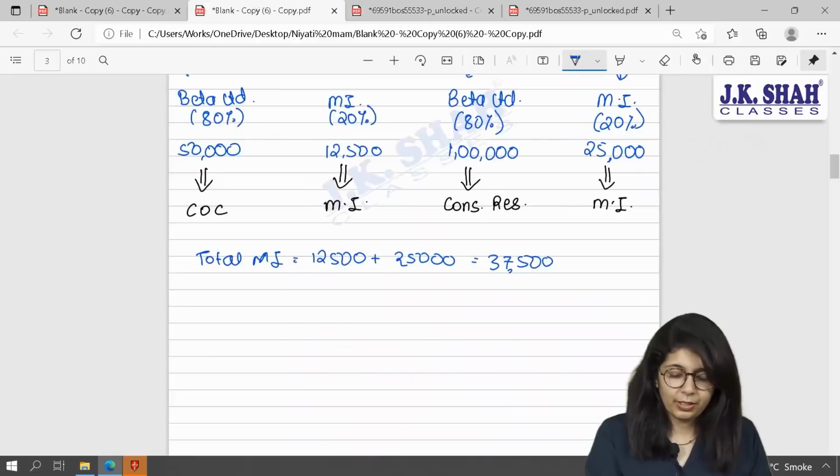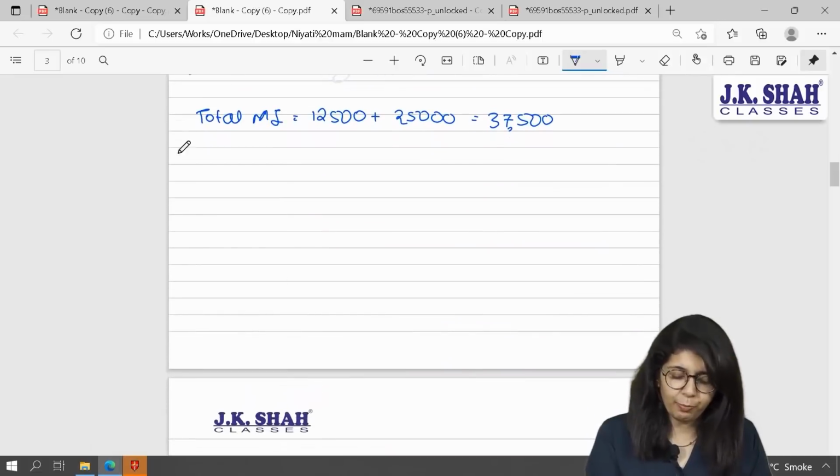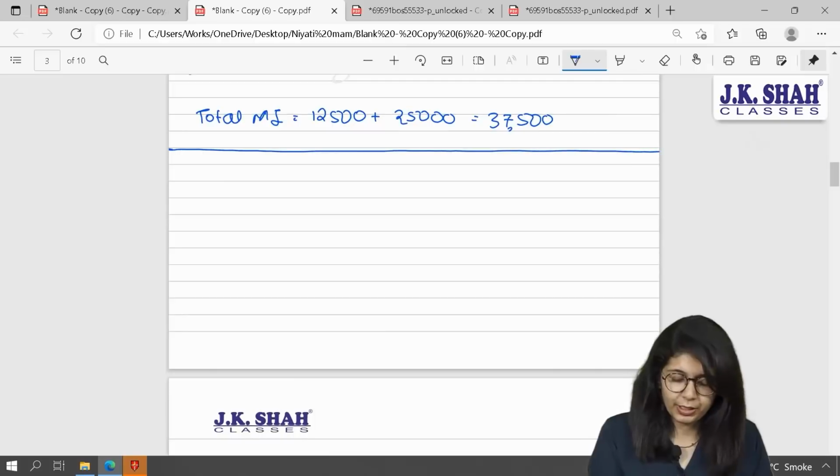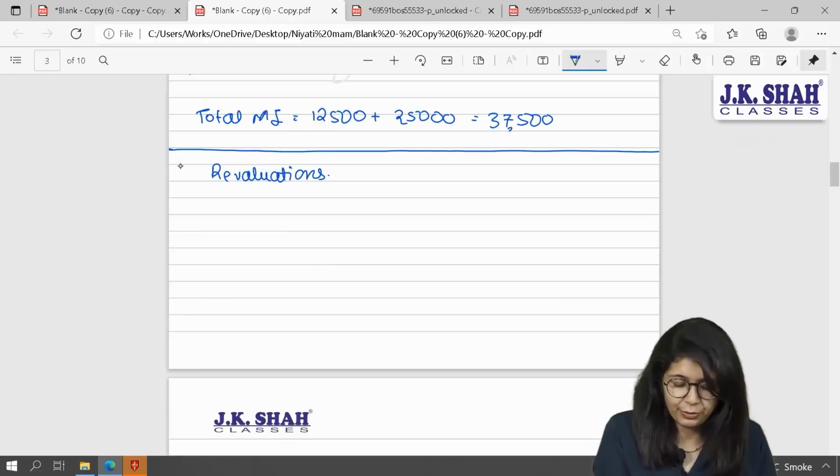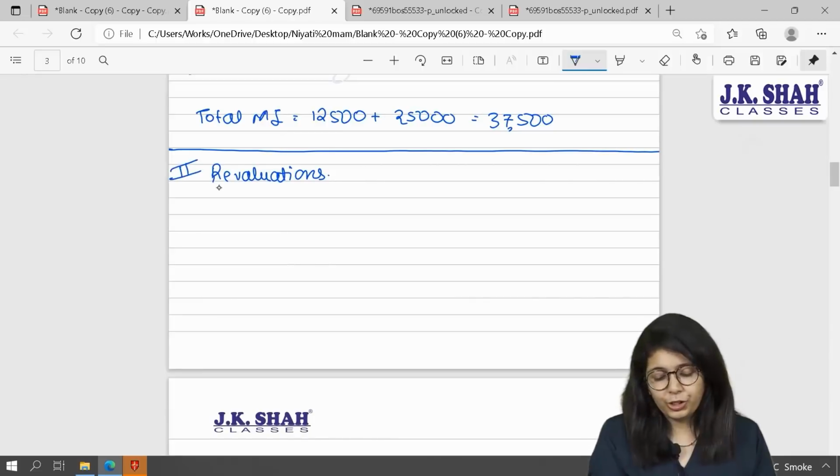Now, is the revaluation done upward or downward? Let us see. Revaluation of assets. Two assets are revalued. Working note 2. First, machinery.